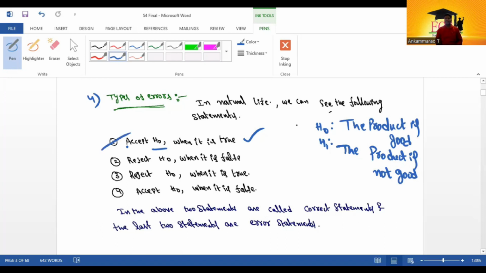The first statement is accept H naught when it is true.